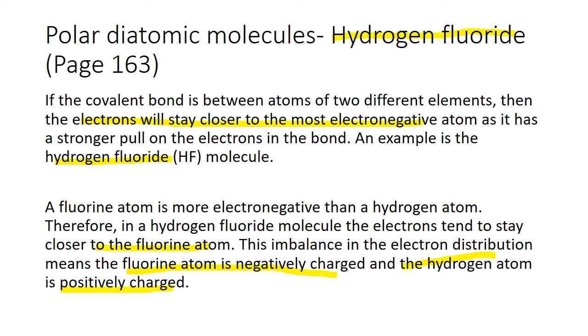So you will have hydrogen fluoride. You see, a fluorine atom is more electronegative than a hydrogen atom. Therefore, in the hydrogen fluoride molecule, the electrons tend to stay closer to the fluorine atom. This imbalance in the electron distribution means that the fluorine atom is negatively charged and the hydrogen atom is positively charged.